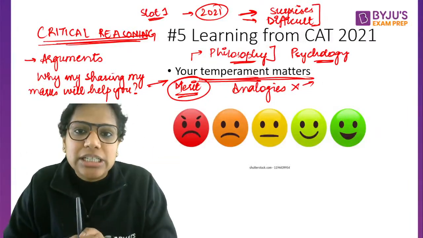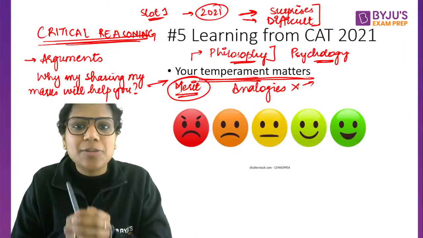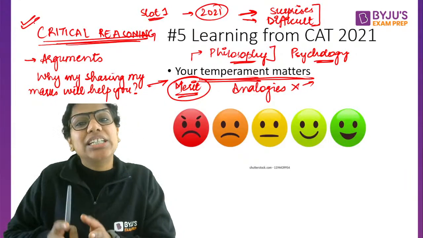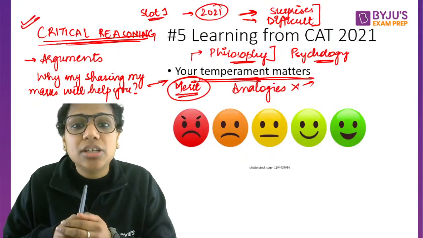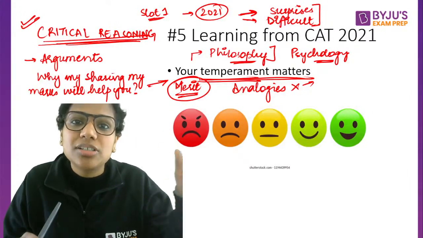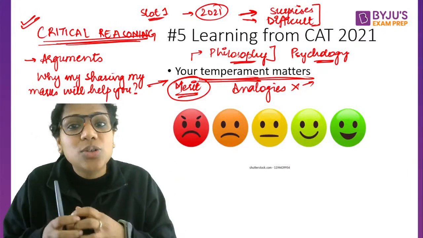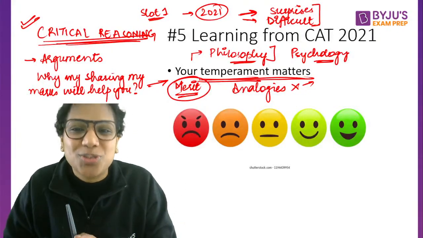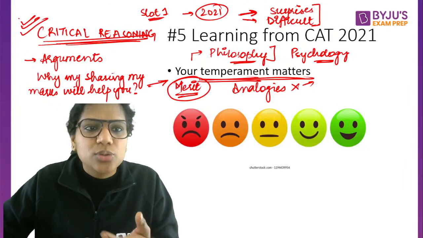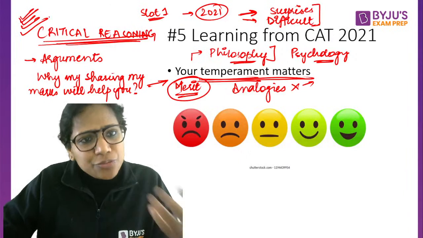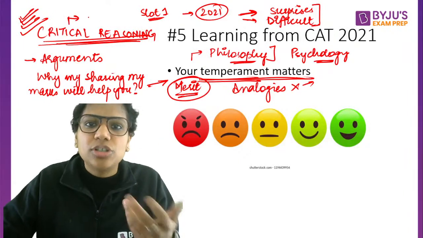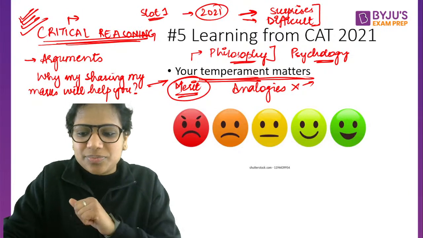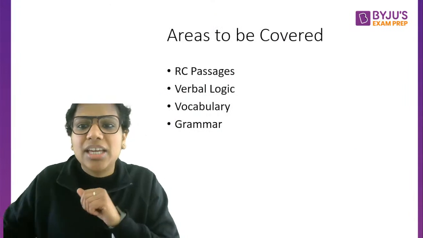Why am I talking about critical reasoning? Because a lot of your RC passage questions have now started being of the type of critical reasoning. They'll ask you, okay, which of the following options will strengthen the author's argument in the passage? What would weaken the author's argument in the passage? So you need to realize how arguments are strong, how arguments are weak. Right? So this is something that you'll study with me, critical reasoning. And I have taken some sessions on this on YouTube also earlier. You can watch those as well.